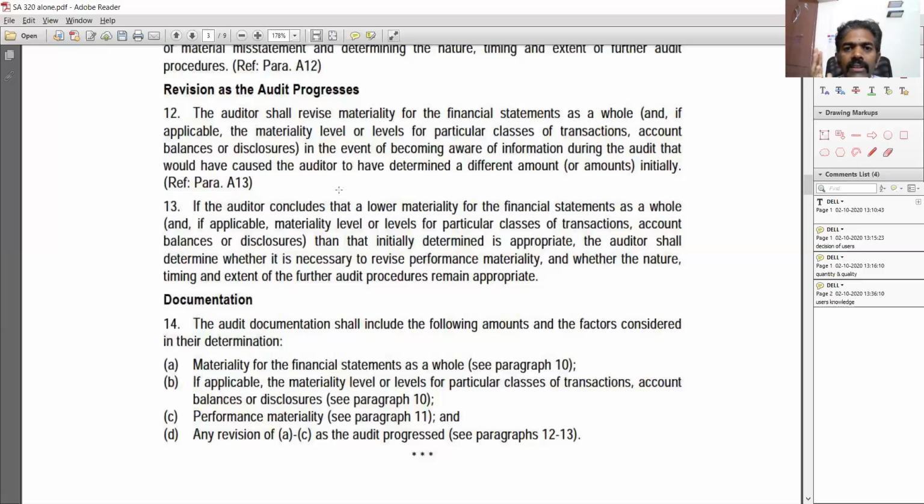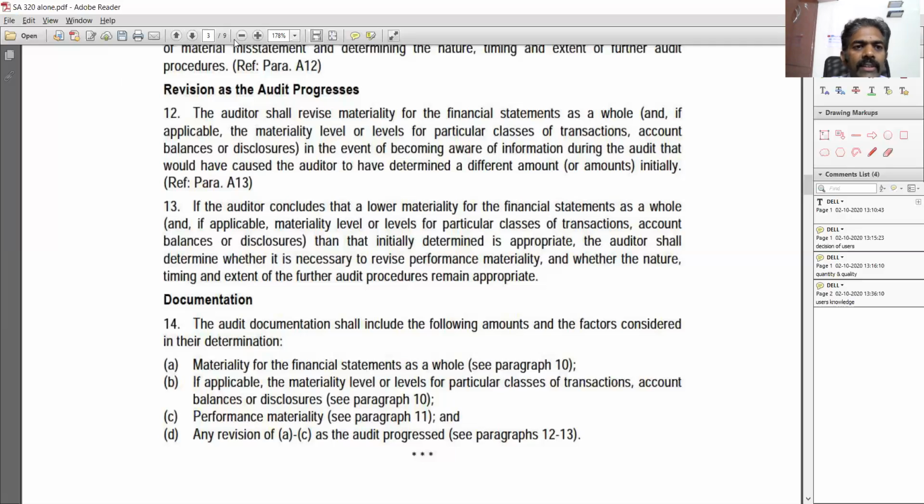Okay, so that is what is being recommended in the standard. If the auditor feels that there is some error or calculation mistake, or whatever it is, while he had fixed the materiality based on some numbers given by the client, and there are considerable changes, then he can still review and revise the materiality. But while revising, it should go down and not up compared to the earlier materiality he had fixed. The auditor also needs to document all the details in his work papers, and retain them: what changes happened, why he is revising, and what is the final outcome of it.